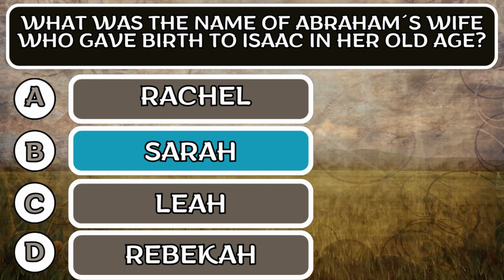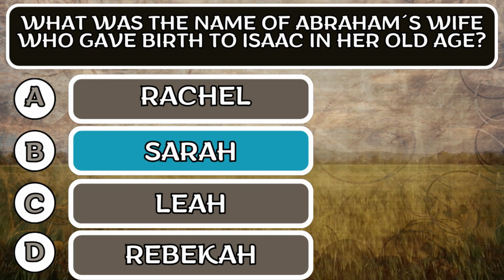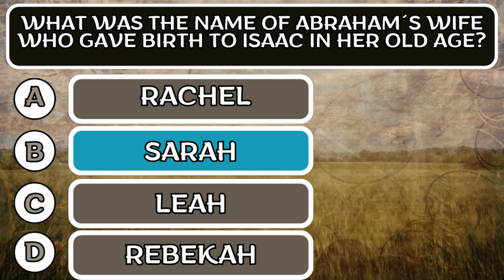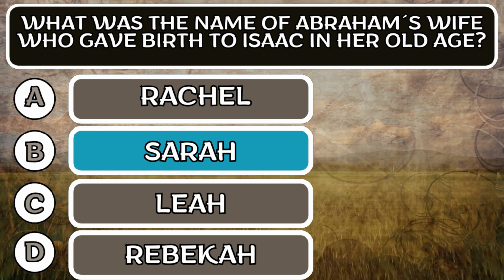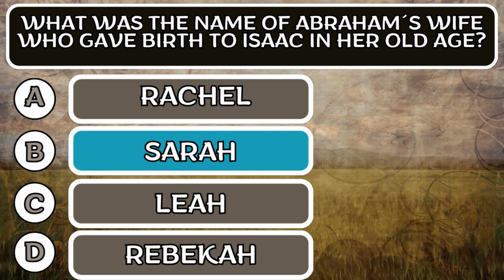The correct answer is option B, Sarah. It was prophesied to the patriarch Abraham that he would have a son and that his name would be Isaac. Abraham was 100 years old when his son was born to his first wife Sarah. The biblical answer is written in Genesis, chapter 17, verse 15.